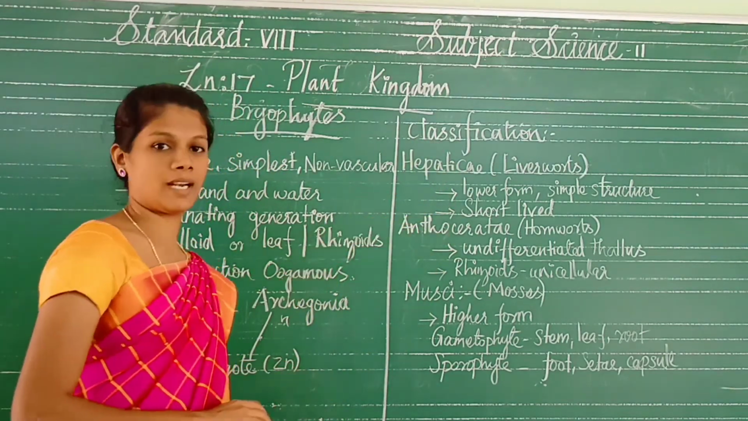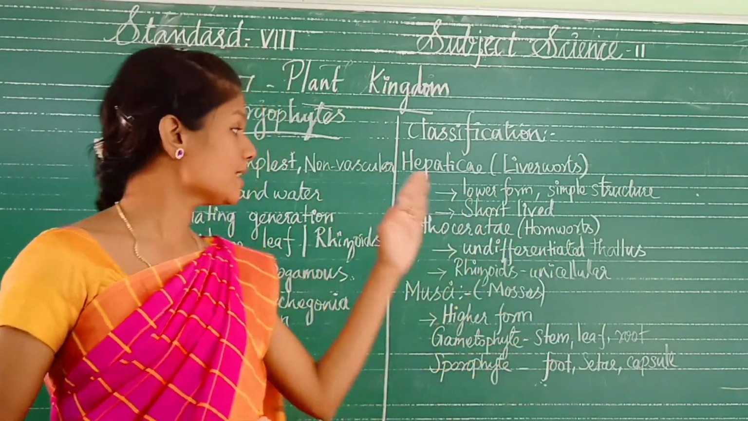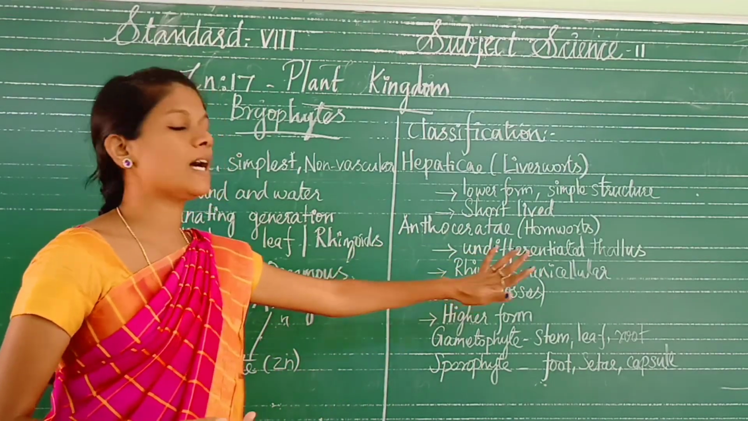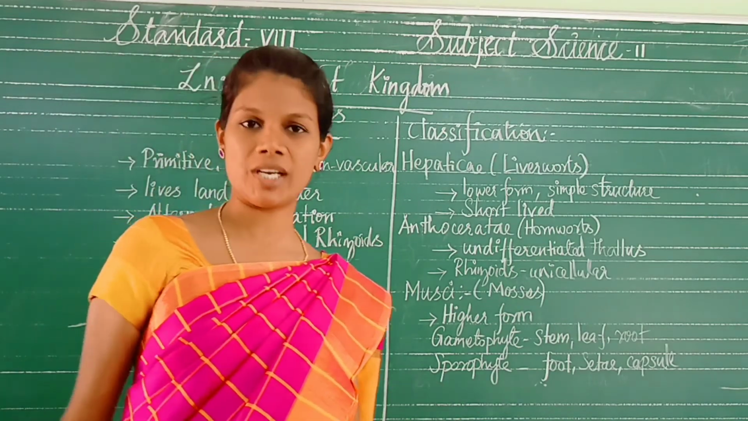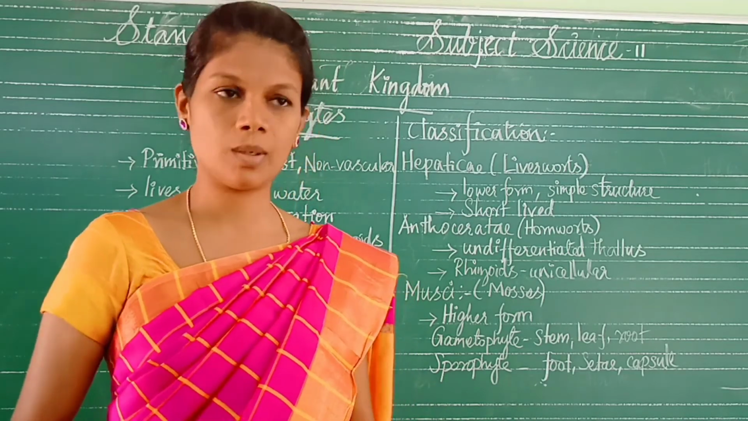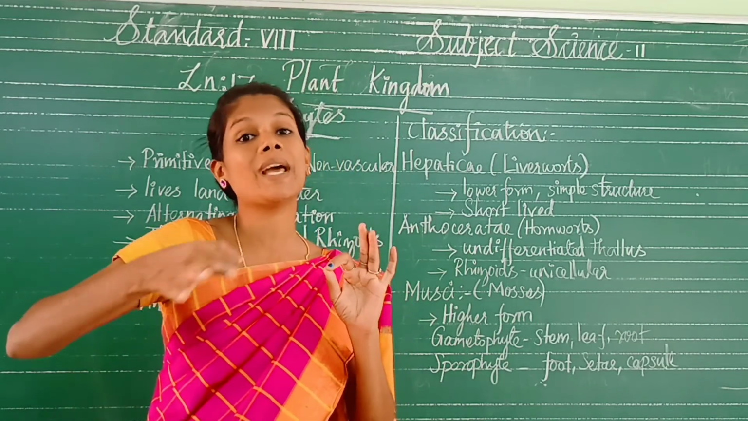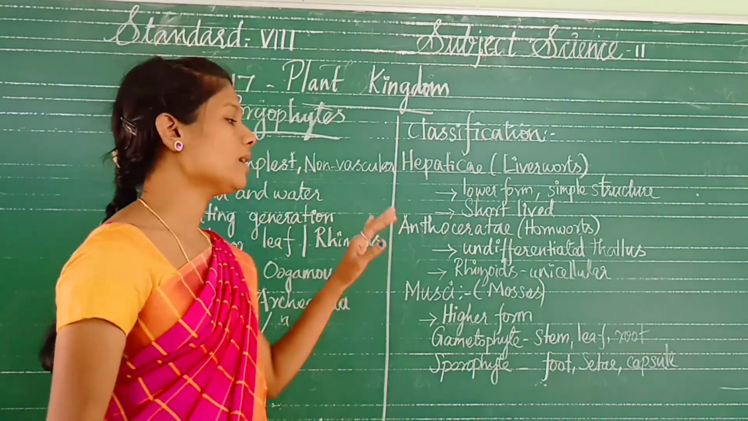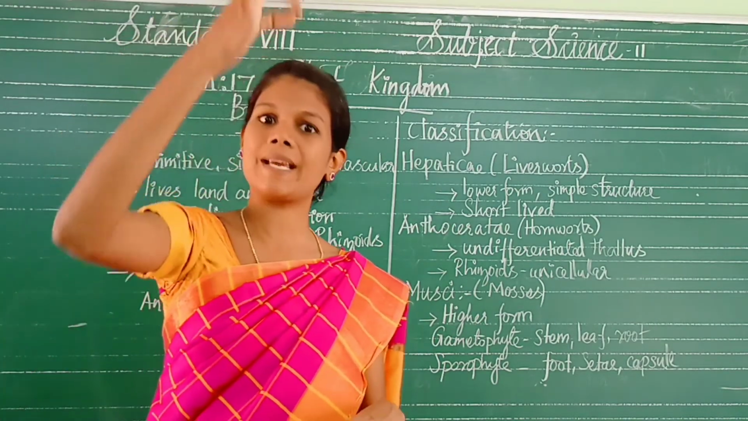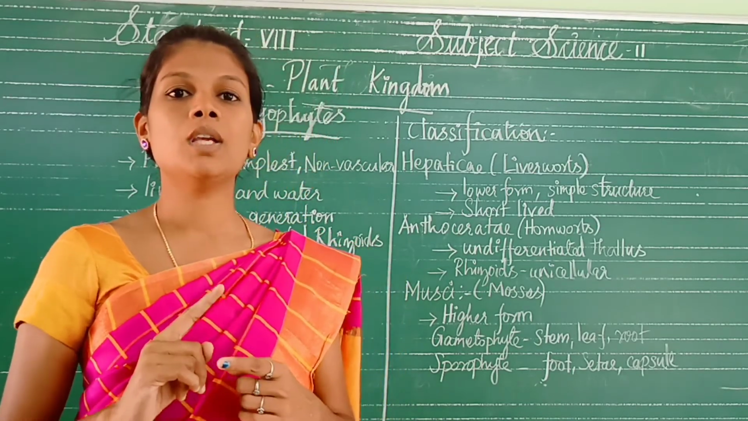Next one is Anthocerotae, which are called hornworts. Here there is no differentiation. What is differentiation? Root, stem, leaf, like that. There is no differentiation. And rhizoids are present. What is a rhizoid? It is just a root-like structure. The rhizoid is unicellular. What is unicellular? The whole rhizoid is made by only a single cell.